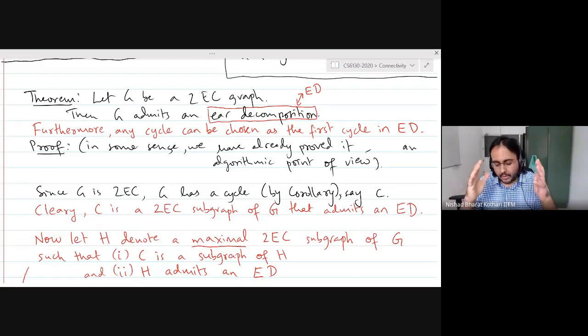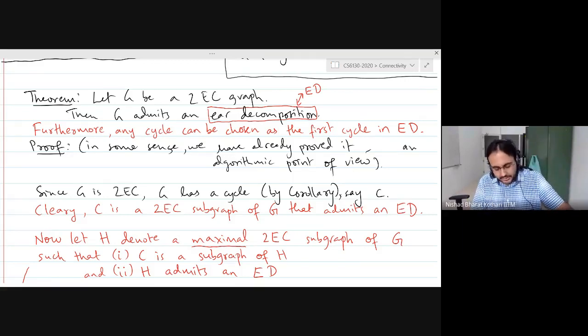But the more tricky part to prove is that if a graph is two-edge connected, then it admits an ear decomposition. So in other words, if your graph is two-edge connected, you should be able to demonstrate that there exists an ear decomposition for that graph, right? Okay, so we are going to prove this. The proof is essentially a proof by contradiction. I will explain where the contradiction starts. And we started writing down the formal proof.